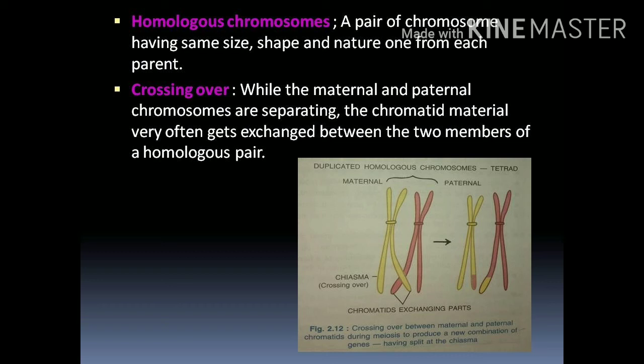It takes place in only one chromatid of each homologous chromosome. In the diagram you can observe that a small piece of chromatid is exchanged between the chromosome from the mother and the one from the father. That process is called crossing over.